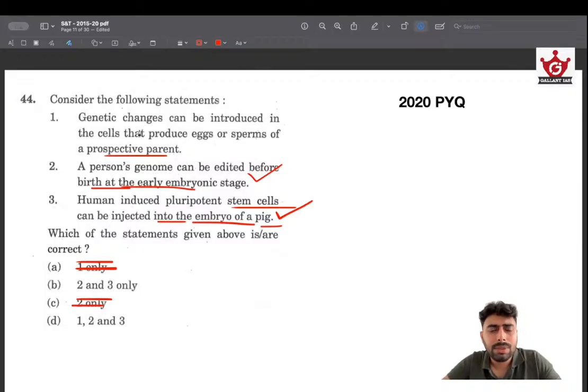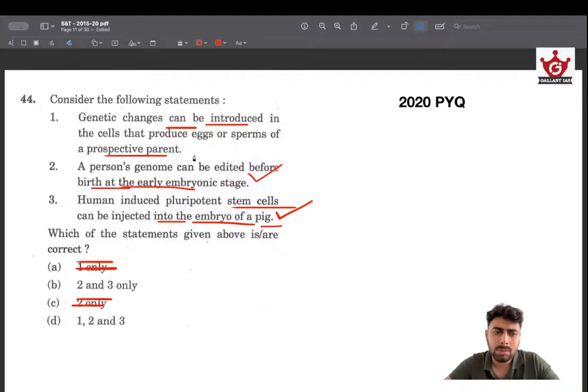And looking at the first statement, genetic changes can be introduced in the cells that produce eggs or sperms of a prospective parent. Again, this is also possible. Introducing genetic changes is a possible thing to do. There is no particular reason to doubt that, given the development that's occurring in biotechnology and gene editing these days.